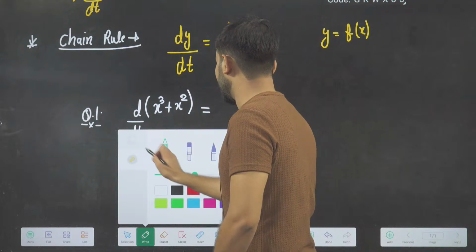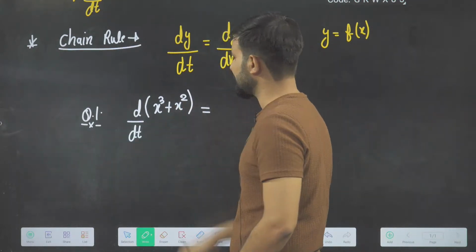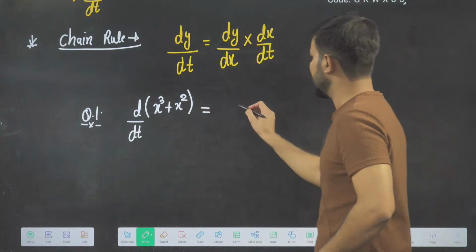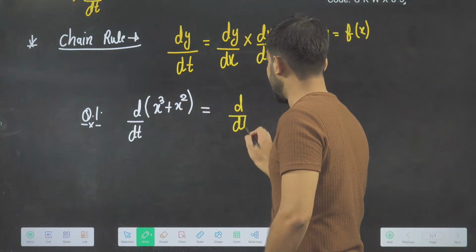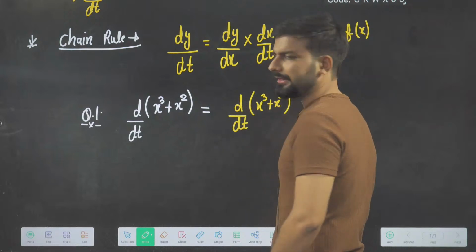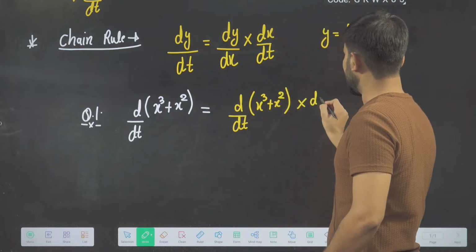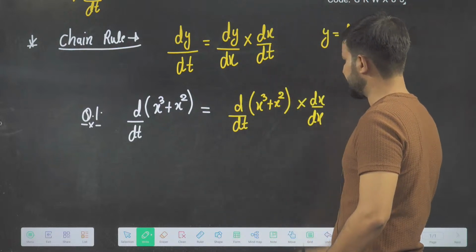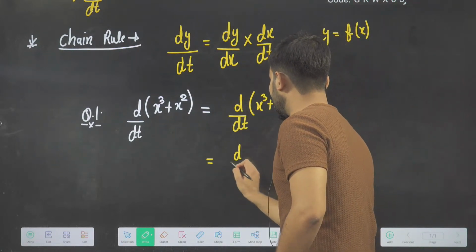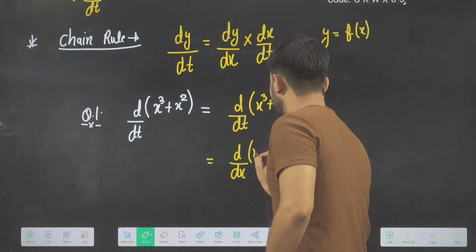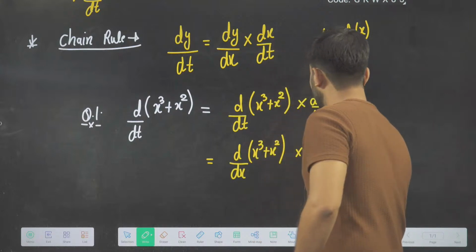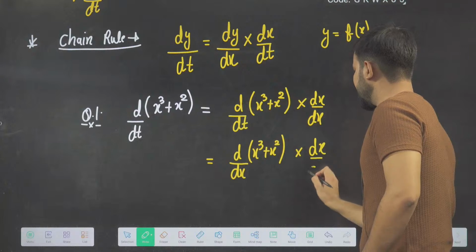Let's say this is my y, y is equal to x cube plus x square. So I will write d by dt of x cube plus x square, and multiply by dx divided by dx. If I rearrange, I will get d by dx of x cube plus x square into dx divided by dt.